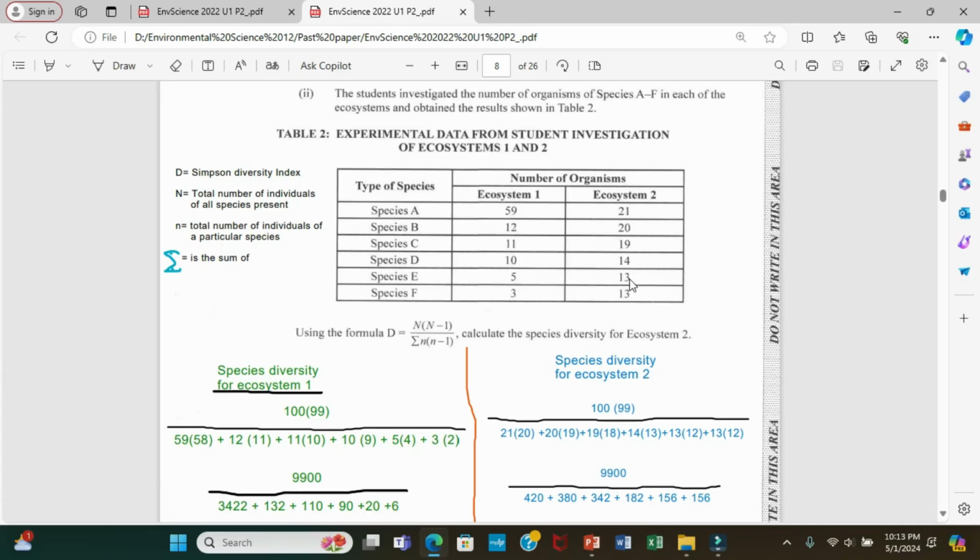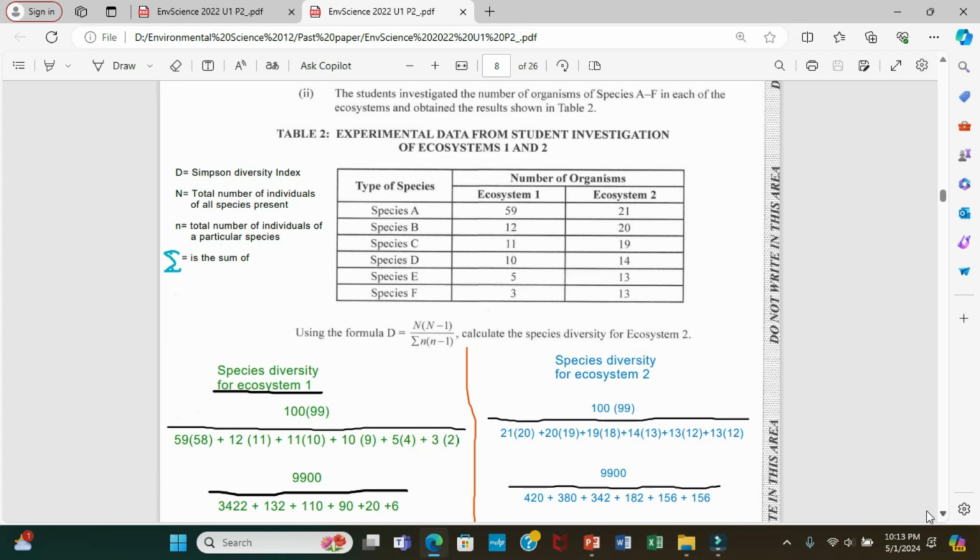Of course, you'll have to add up all of these, and what you get would be capital N. The small n is the total number of individuals of a particular species. So each one here would be n: 21 would be n for species A, 20 would be n for species B, etc.